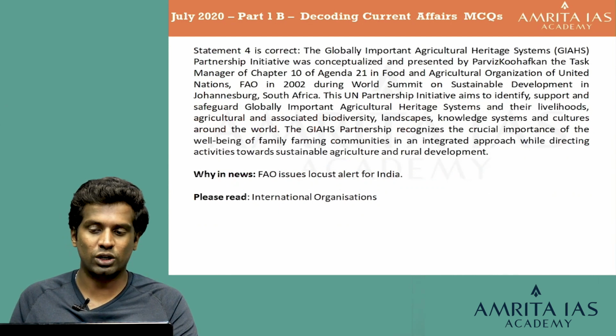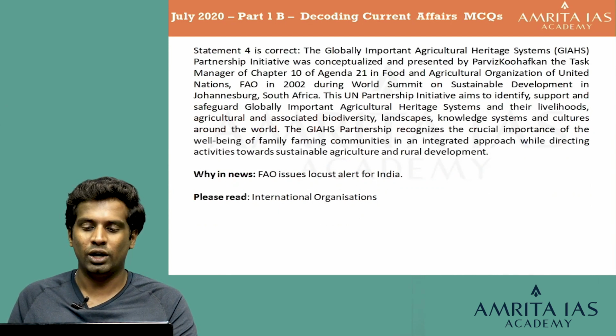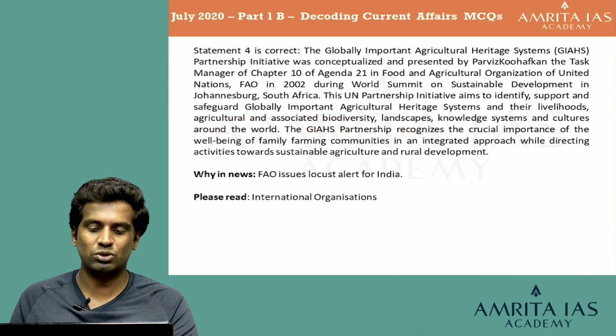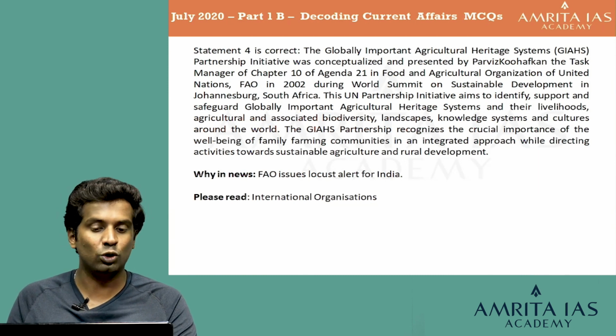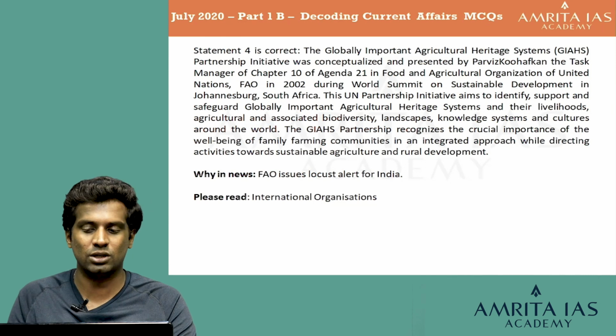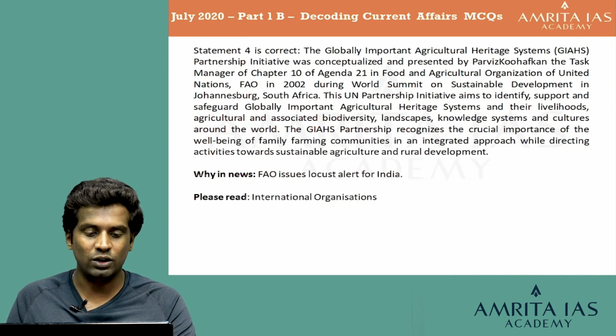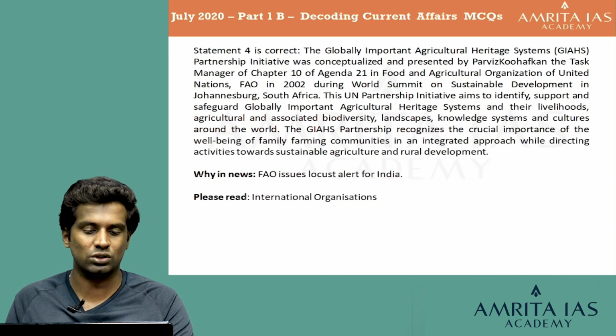The fourth statement is also correct because the Globally Important Agricultural Heritage Systems, or GIAHS, partnership initiative was conceptualized and presented by Parviz Koohafkan, the task manager of Chapter 10 of Agenda 21 in the FAO of the United Nations, in 2002 during the World Summit on Sustainable Development in Johannesburg, South Africa. This partnership initiative aims to identify, support and safeguard globally important agricultural heritage systems, or GIAHS, and their livelihoods, agricultural associated biodiversity, landscapes, knowledge systems and cultures around the world.